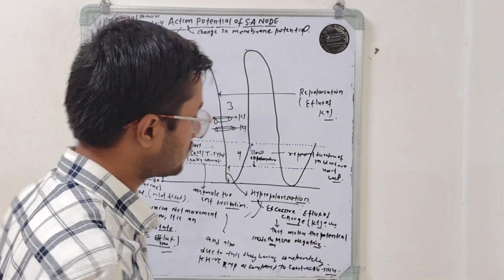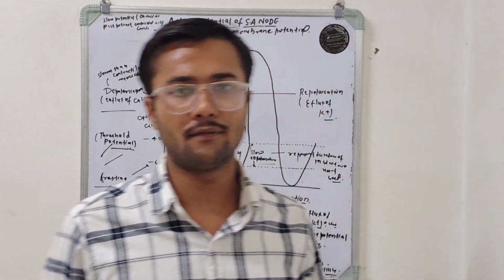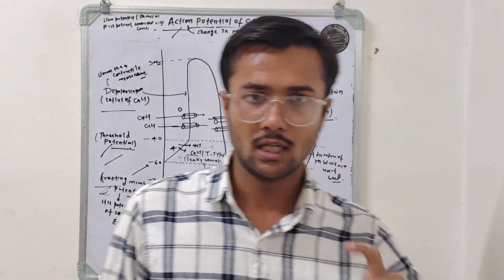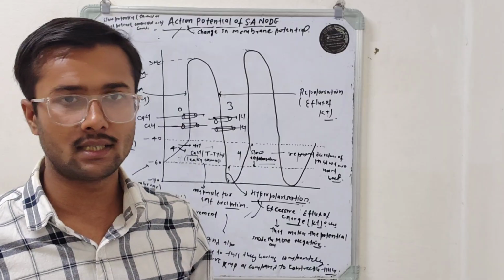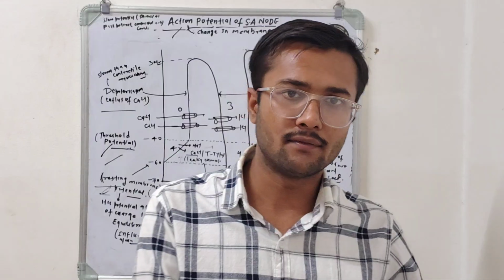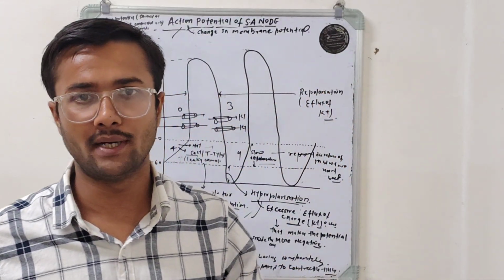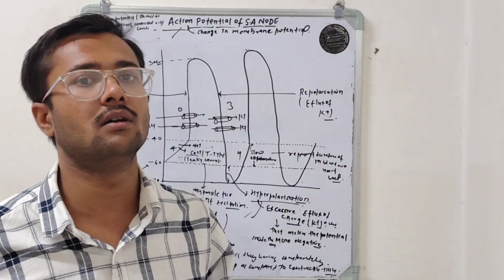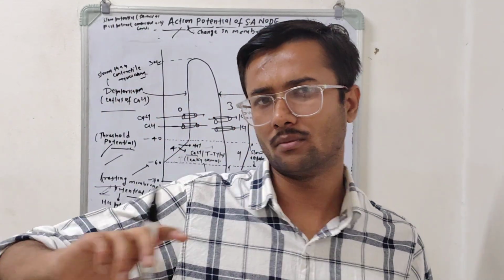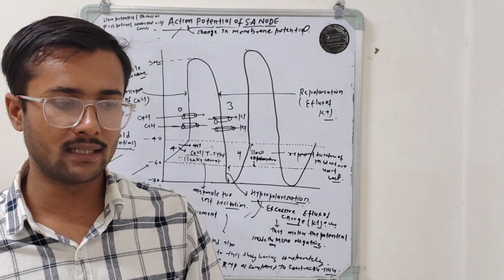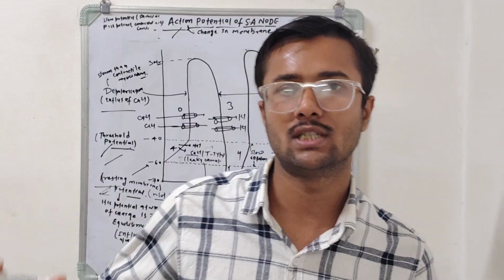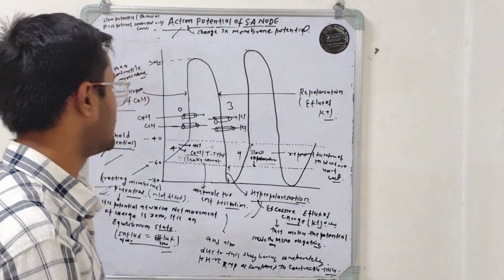They explain that in the depolarization state, the voltage-gated calcium channels open, and for almost the same duration the voltage-gated potassium channels are open, or slightly open for a longer duration as compared to the calcium channels.